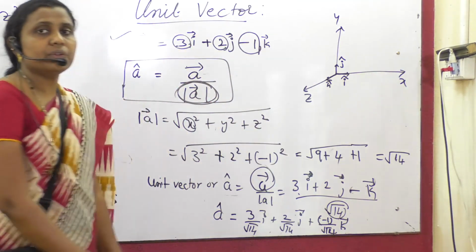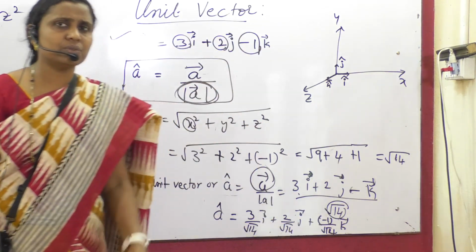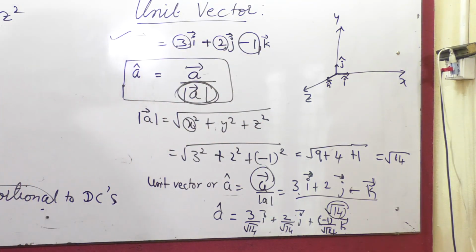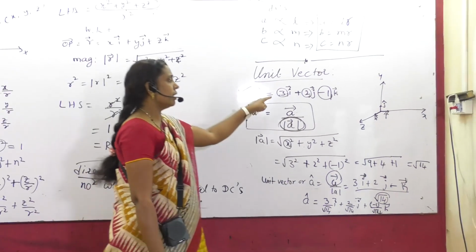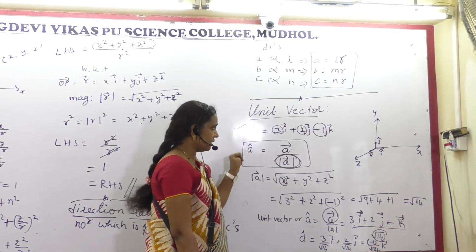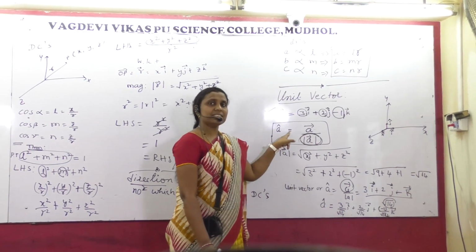This is our unit vector. Got it? Here you can say minus k, that is also true. So whenever you are given a vector and asked to find its unit vector, this formula is to be applied. Is this clear, students?